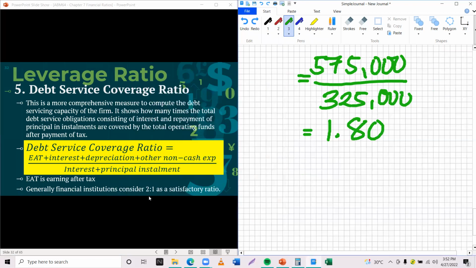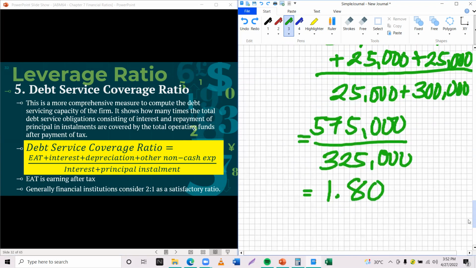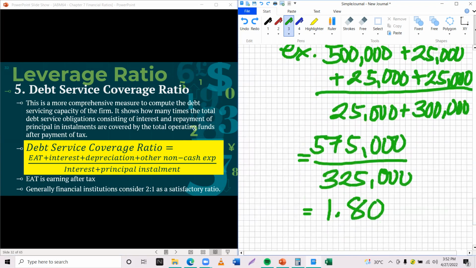So as you can see here, often it would be satisfactory if it is 2:1 ang iyang ratio or mas dako pa. So that means this is approved. So if possible, good ang imong ratio dapat is higher, okay?